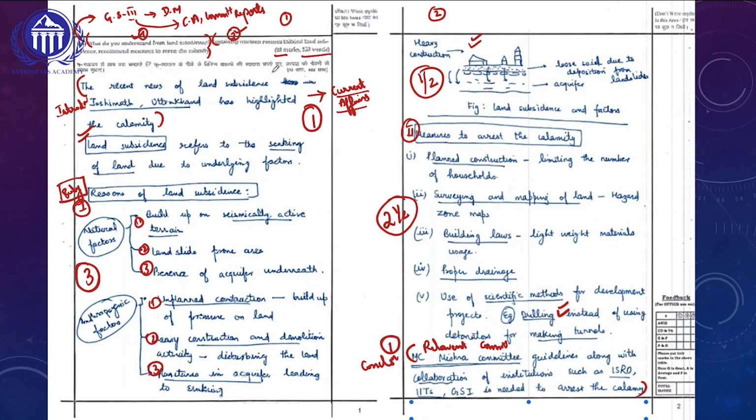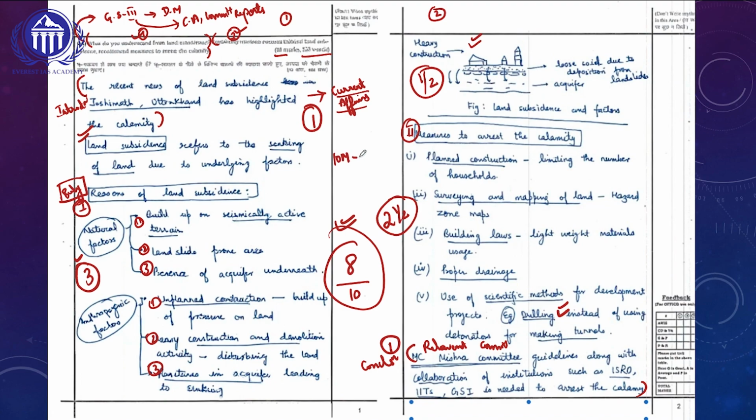So overall, in this 10-marker question, this particular topper has got in the body of the answer itself 2.5 plus half, that is 3 marks, and another 3 marks, that is 6 marks in the body of the answer itself, and 1 mark each for introduction and conclusion. So overall, this topper will be getting 8 marks out of 10, and I would say this is the maximum marks which we can target in the real UPSC Mains examination itself, because the UPSC examiner will be very tough in awarding maximum marks,